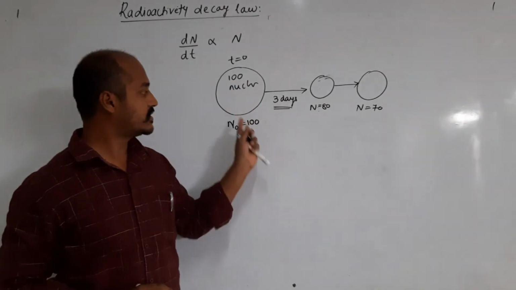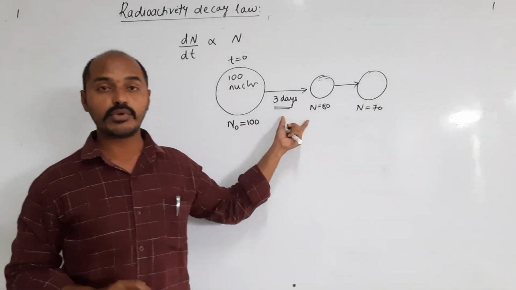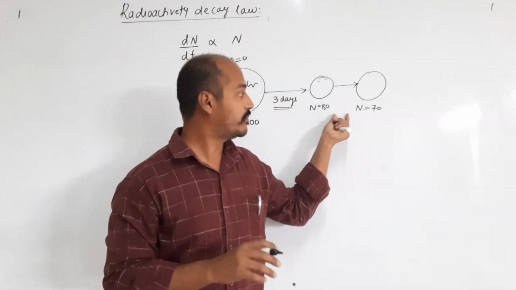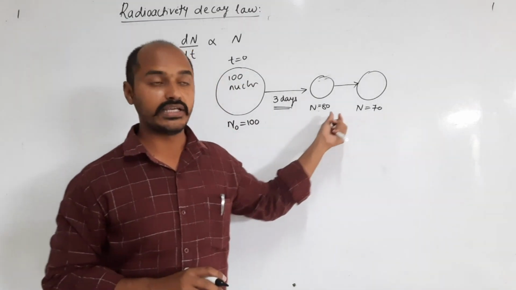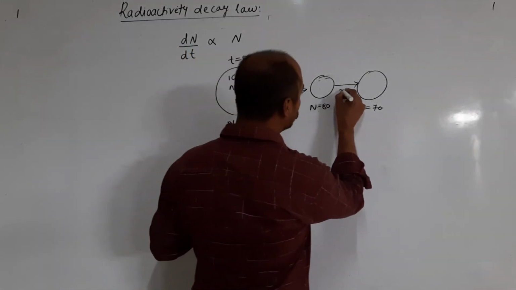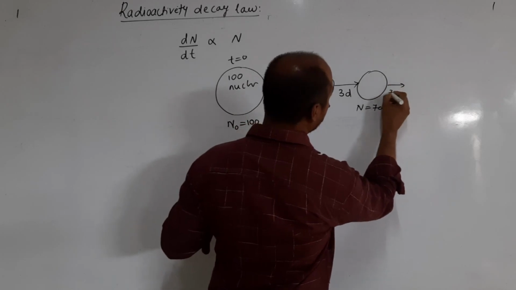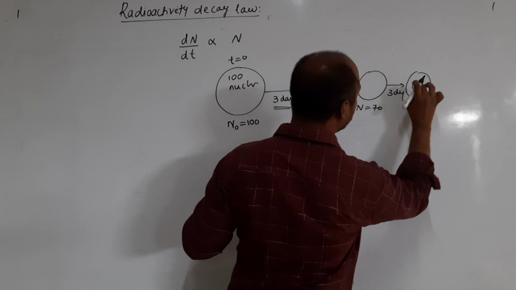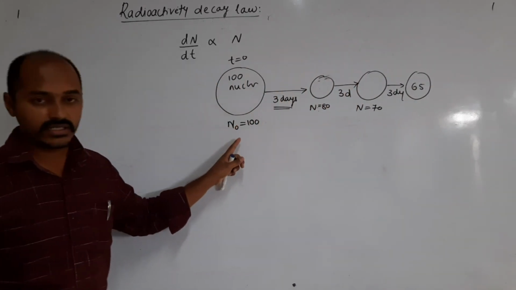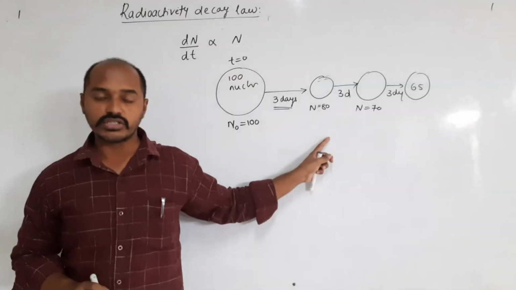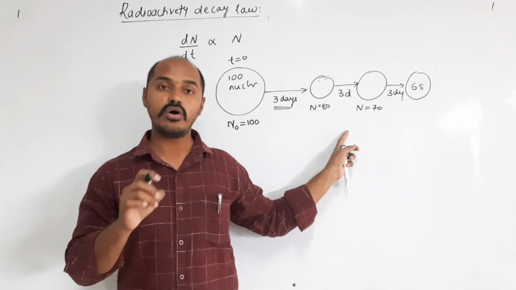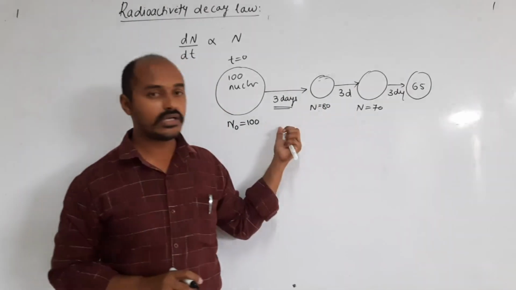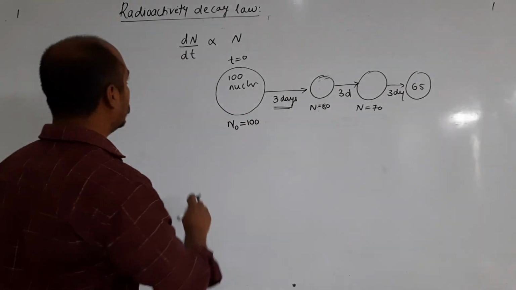So you can see the difference. 100 minus 80 is 20 nuclei decayed. Here only 10 nuclei decayed. And similarly, if we take another 3 days, it may happen that only 5 decay. Like this you can see the rate of disintegration goes on decreasing. This is what the radioactivity law is.